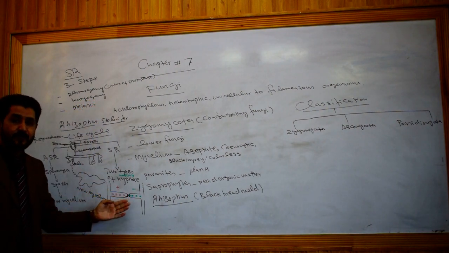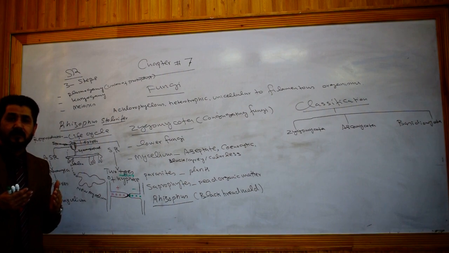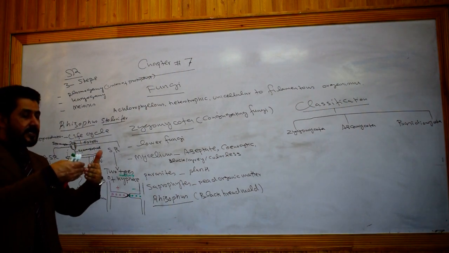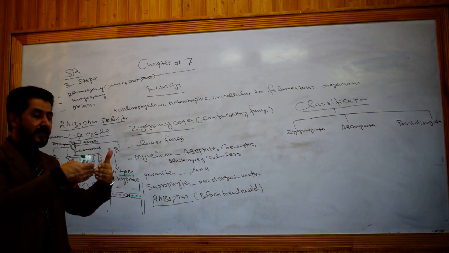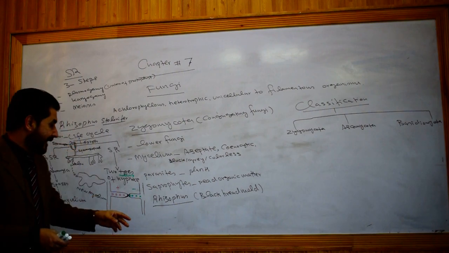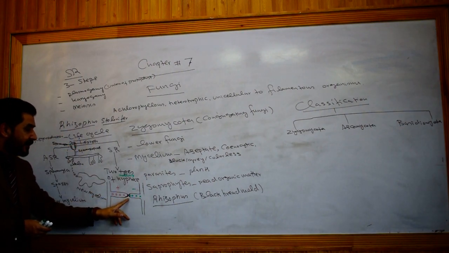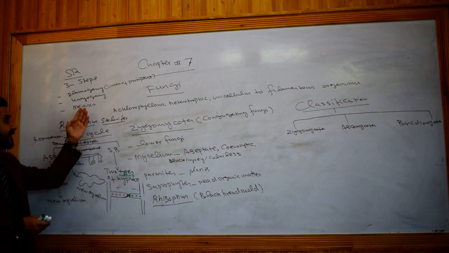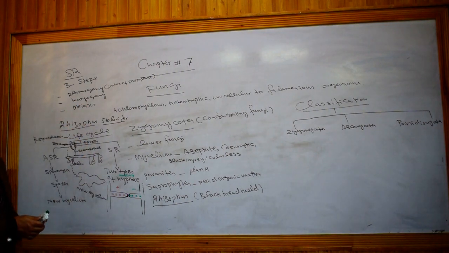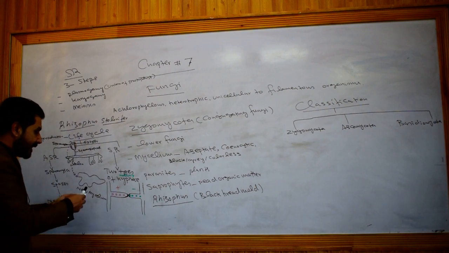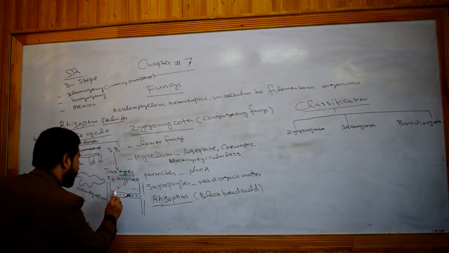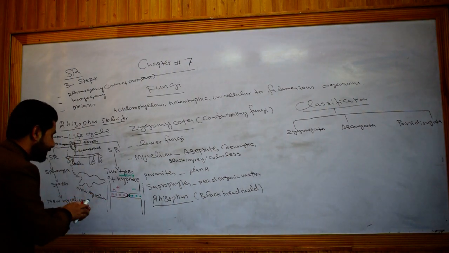Karyogamy is the union of two nuclei. After plasmogamy, when the protoplasts of the two mating hyphae attach with each other, the wall of contact will dissolve and the nuclei present in them will fuse with each other. So the fusion of two opposite nuclei, this step, is called karyogamy. Now you see that both nuclei are haploid in number.